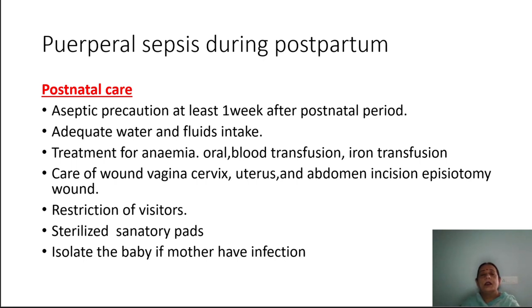Treatment of the anemia. If the patient is anemic, we will identify the anemia as mild, moderate or severe. According to that, we will put the patient on a treatment. If mild anemia, we will put the patient on an oral regimen. If the patient has severe anemia, then transfusion can be given, or if we have time, then an iron supplement should be given.